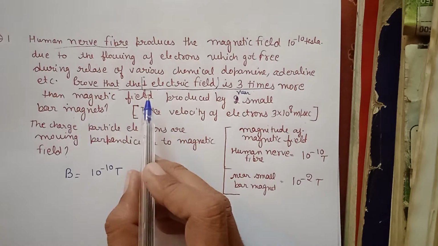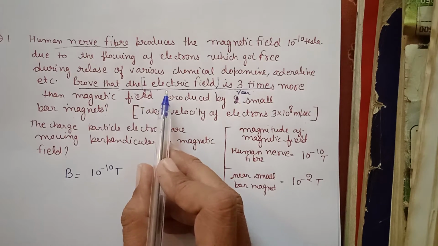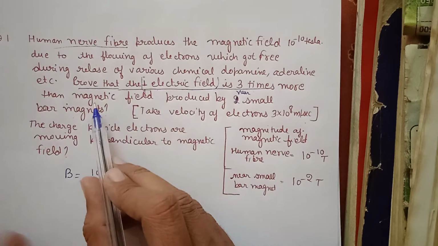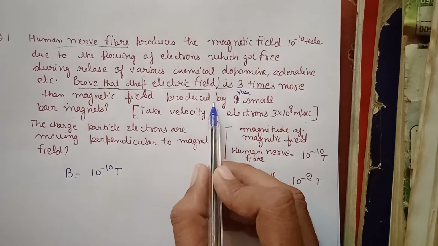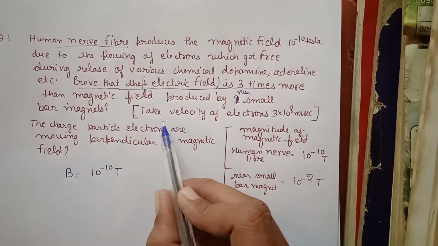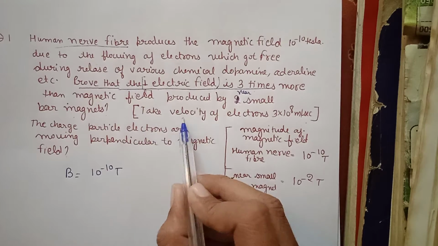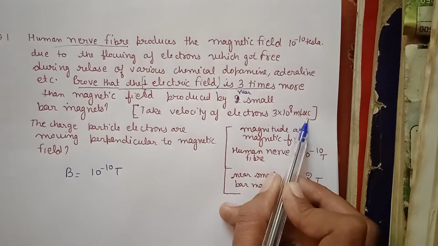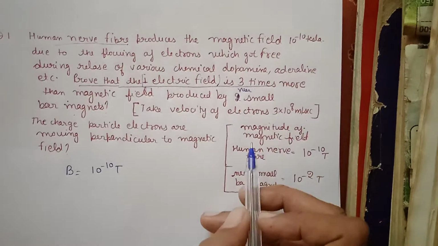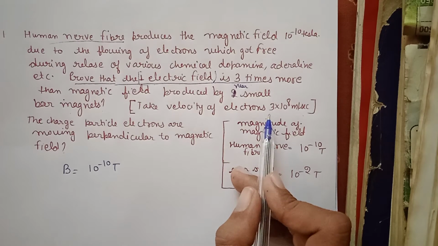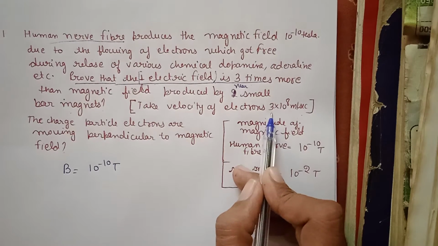So this question must look a bit confusing, that they are asking electric field and that is also 3 times more than the magnetic field produced by a near small bar magnet. Next they are saying take velocity of electron 3 into 10 raised to power 8 meter per second. So the velocity of the electron should be taken equal to the velocity of light.